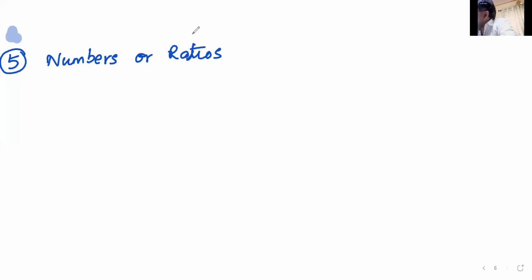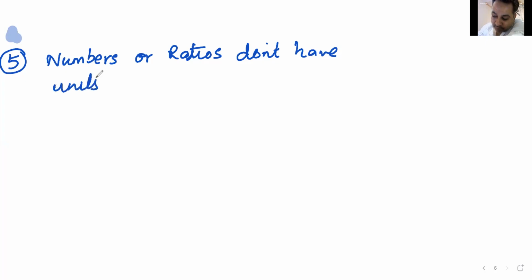Should be equal. Units. Any more idea, Anna? Numbers or ratios do not have... Can you complete the sentence now? Units or dimensions. Yes, Anna, correct.